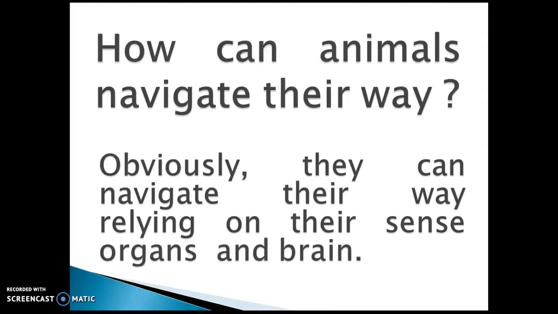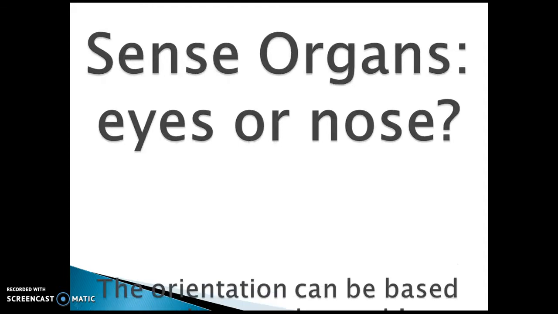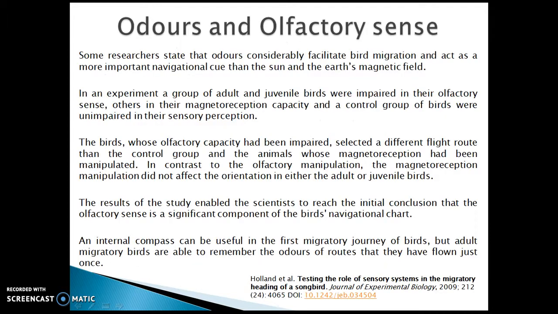How can animals navigate their way? Obviously, they can navigate their way relying on their sense organs and brain. Sense organs: eyes or nose. The orientation can be based on the sun, the Earth's magnetic field, and others.